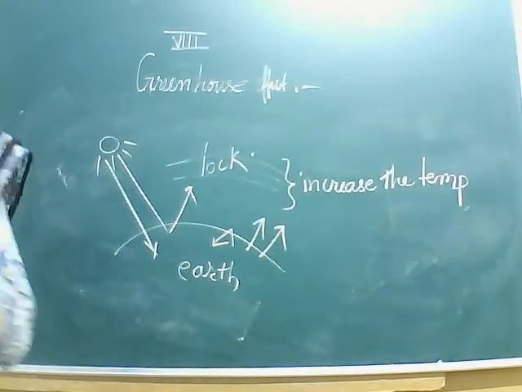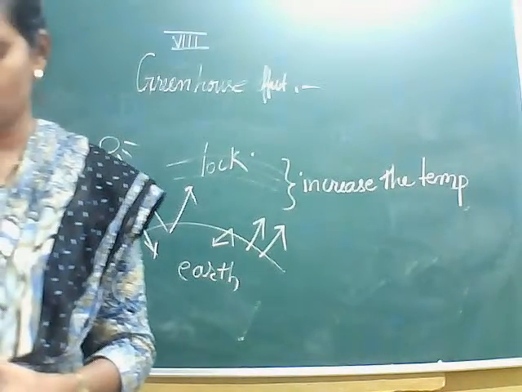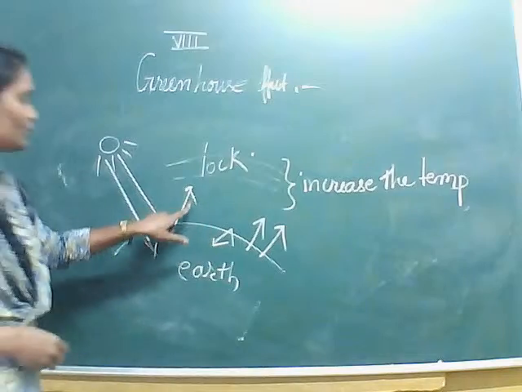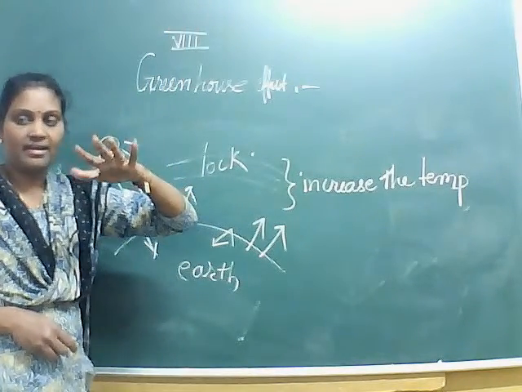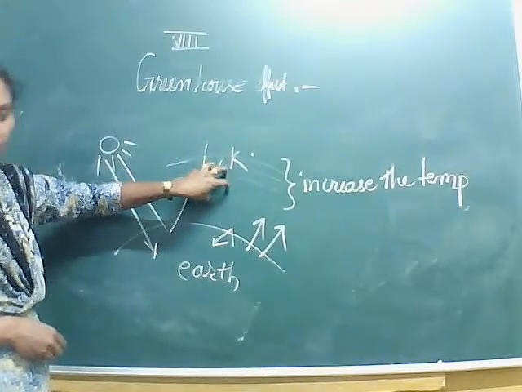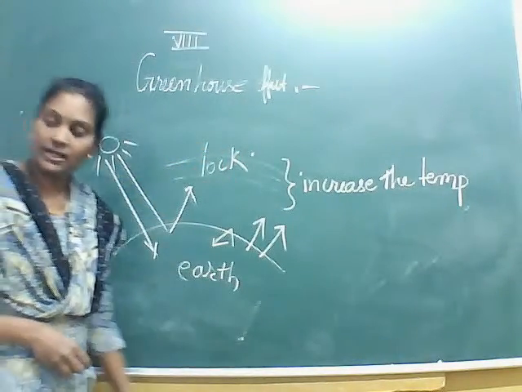As a result, it traps the heat and does not allow it to escape into space. So this heat that is being reflected is not getting out into space, it is absorbed here, it is locked here by the carbon dioxide.